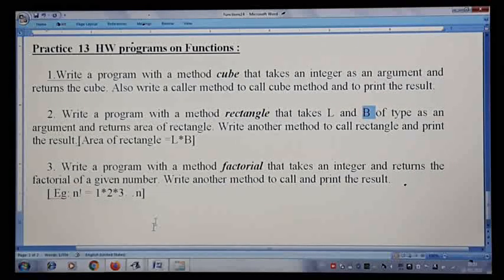Similarly, one more is finding the factorial, which you have all written. So find the factorial in one method, and write one more method to call this factorial and print the result. So write these 3 programs and come for the next class.